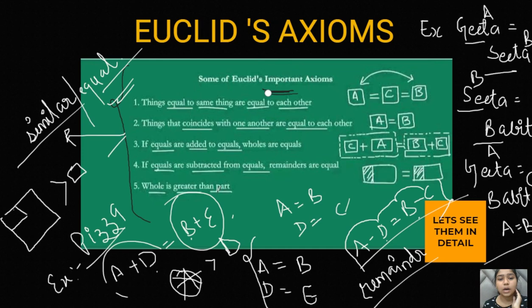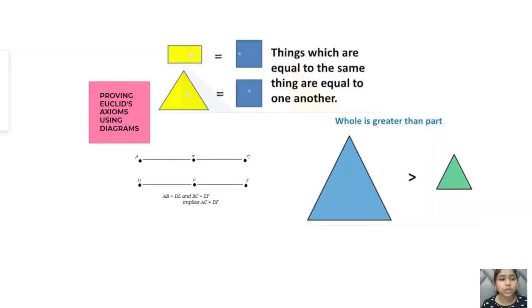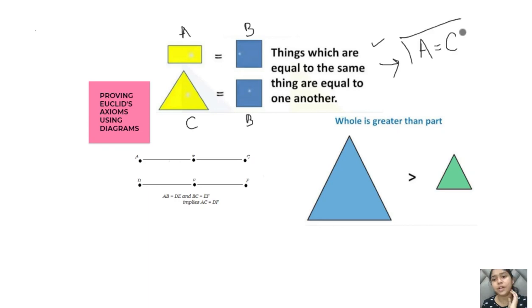Okay, so let's now explain them more clearly with the help of examples so that you people could understand this better, right? So this is Euclid's axioms using diagrams. I just use certain diagrams to explain to you people. The first is: things which are equal to the same things are equal. So this is a rectangle, let it be A, and this is a particular square which equals B. This is the same square we have seen above, and this is a triangle, we can name it C. So if A equals B and B also equals C, then A will equal C. This is what he was trying to say.